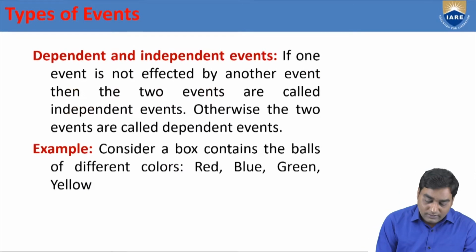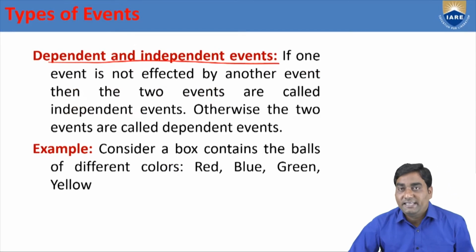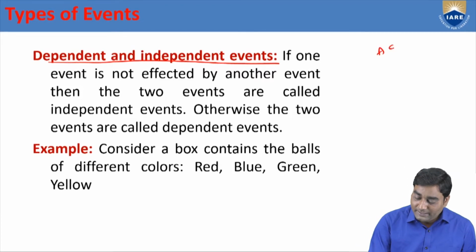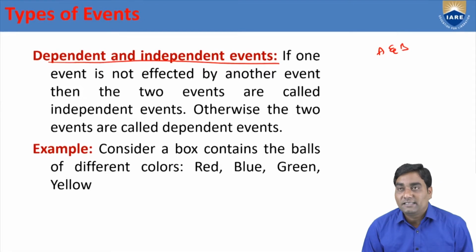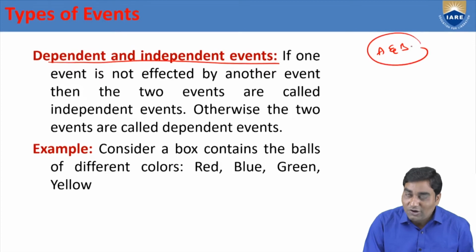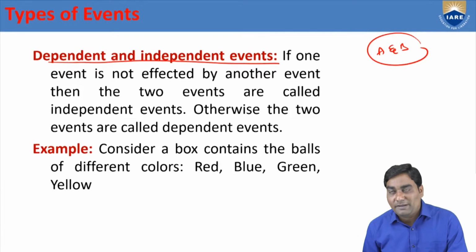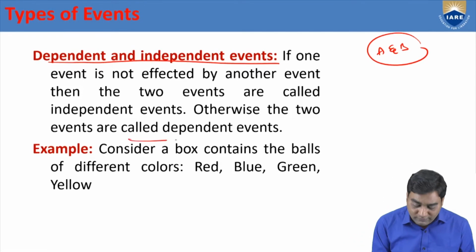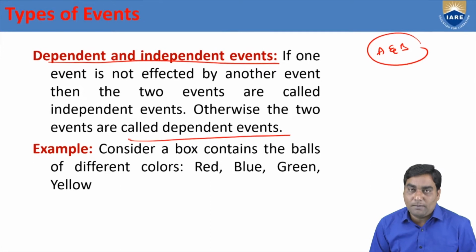Now, fourth, dependent and independent events, which is very, very important. 2 events, A and B, are said to be independent. Independent event means A and B are not dependent on each other. A is not affected by B and B is not affected by A. Otherwise, the 2 events are called dependent events. I'll explain you with an example.